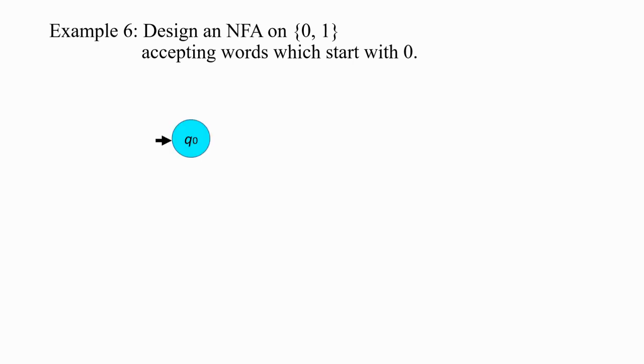Now we start with the initial state, Q0. And we are going to accommodate the requirement that all words should start with 0. So we are going to create an edge from Q0 with 0 to another state. So this is Q1. And after that, any sequence can follow the 0. So we are going to accommodate that with a loop labeled 0 and 1. And of course, Q1 is the final state.